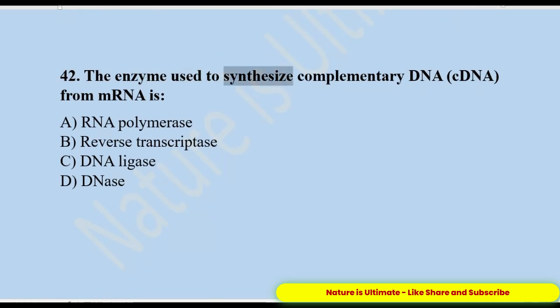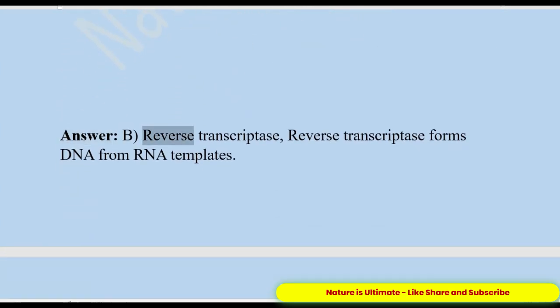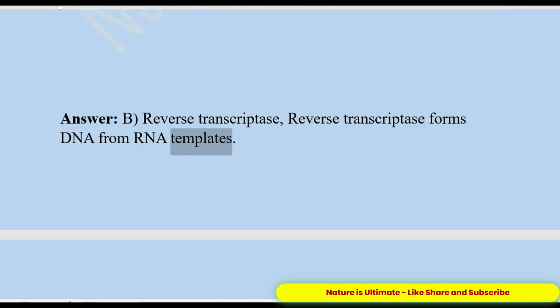42. The enzyme used to synthesize complementary DNA, cDNA, from mRNA is A. RNA polymerase. B. Reverse transcriptase. C. DNA ligase. D. DNase. Answer: B. Reverse transcriptase. Reverse transcriptase forms DNA from RNA templates.